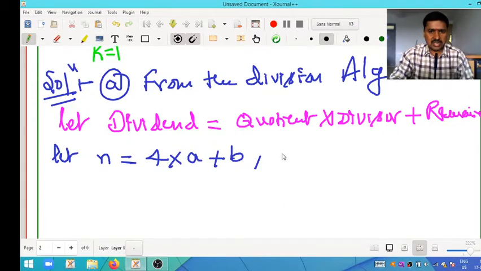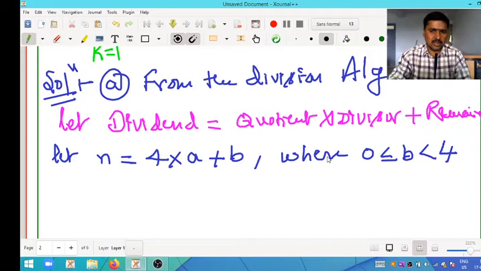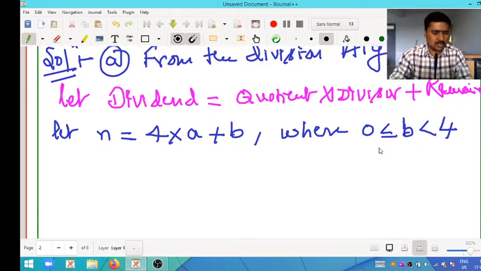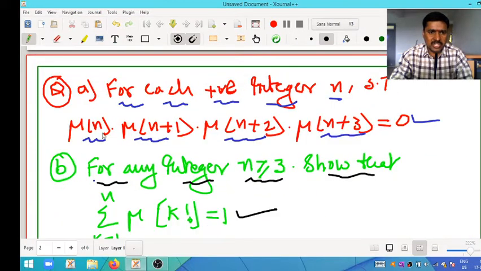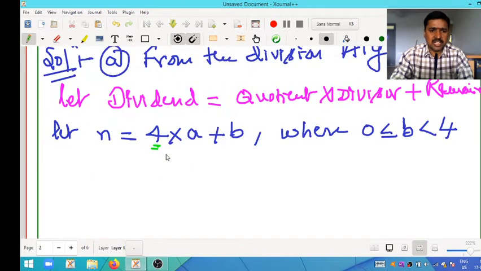I am taking the condition that the remainder b lies between 0 and 4, so 0 is less than or equal to b, and b is less than 4. The remainder must always be less than the divisor and at least 0. By giving values to b we will get the cases. Why am I taking 4 as the divisor? Because in the first question there are 4 terms: 1, 2, 3, 4. That's why I am taking 4 here. I hope you are clear. I will move on to the next step.